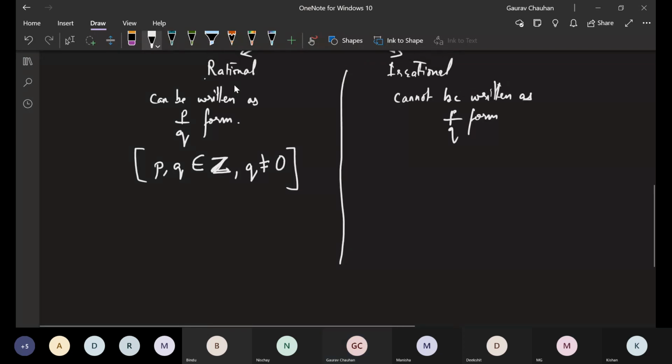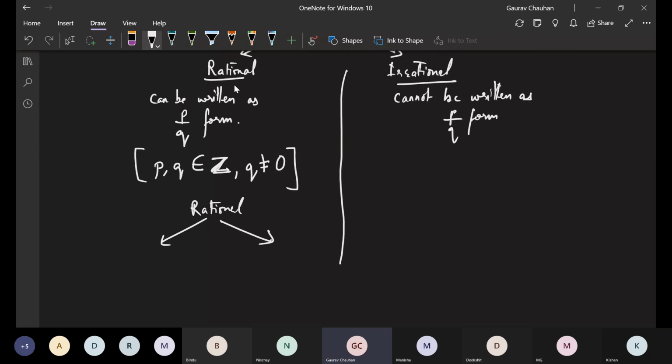And under rational there are two types. One is terminating decimal, and the other one is non-terminating but recurring decimal.